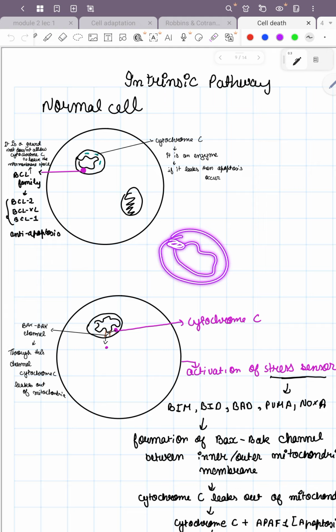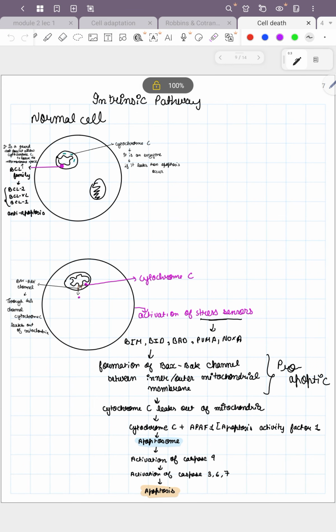We need cytochrome C to not move out of the mitochondria, so there is a guard: the BCL family, BCL2, BCL-XL, BCL1, called anti-apoptosis proteins.